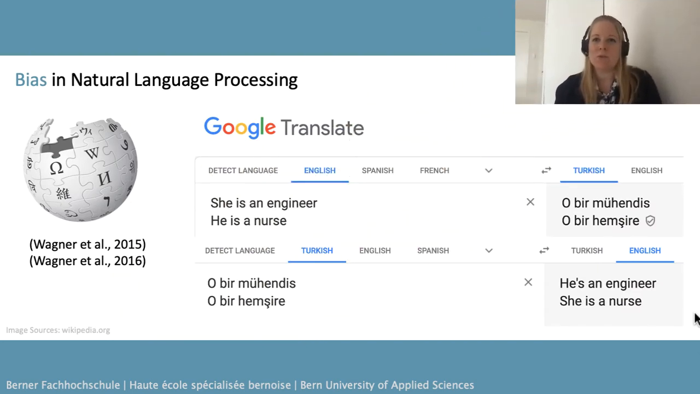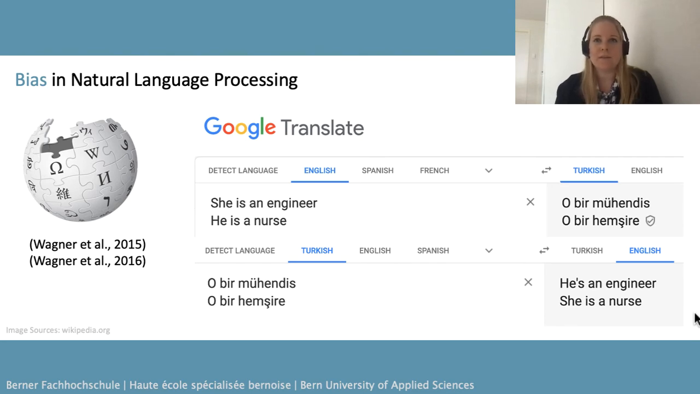Bias in natural language processing has different forms. For example, it has been shown that the way women and men are described in Wikipedia is very different. We can also experience a bias in translation, for example, by using Google Translate.